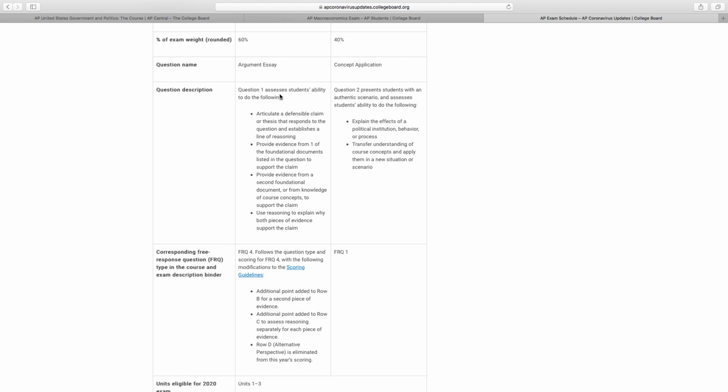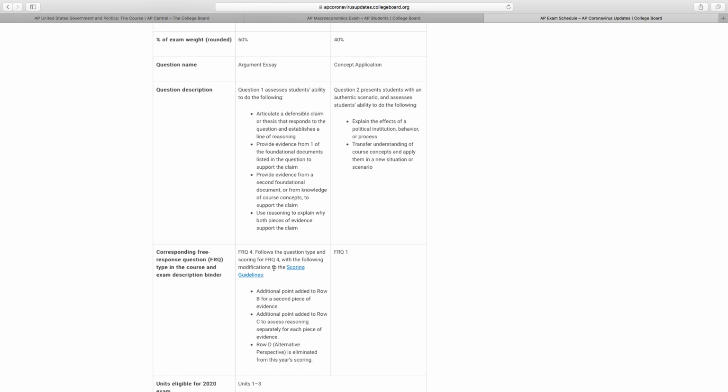So I think they have gotten rid of the refutation and the opposing argument. It looks like right here they're saying row D, alternative perspective, is eliminated from this year's scoring.